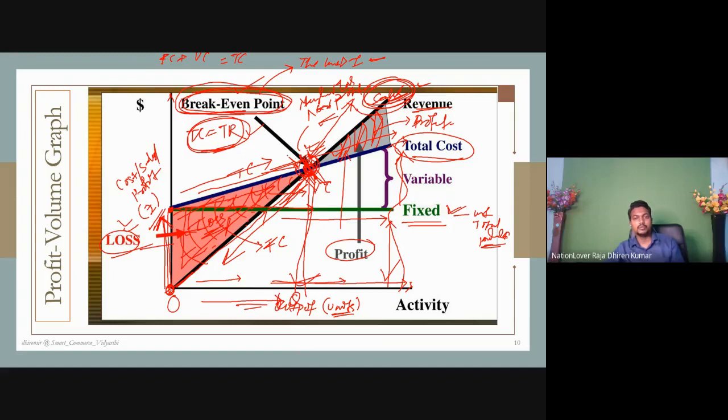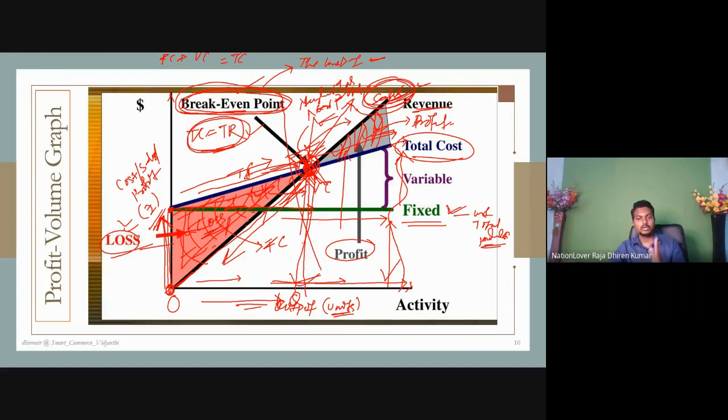This is your no profit, no loss area. That means this is the turning area, this is the target area. Understand the point? Next to it, if the business puts more emphasis, then it will earn a lot of profit. If the business is inefficient and goes below it, then it will incur a loss. That's why this is a turning point in the business. It is shortly called the break-even point.